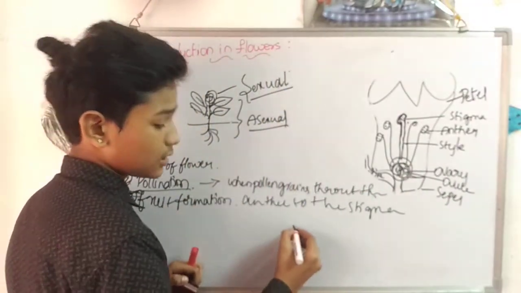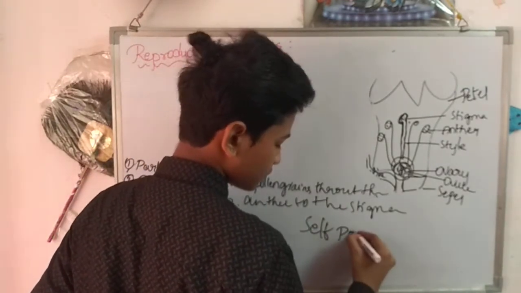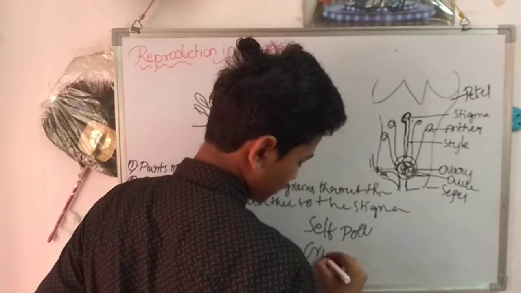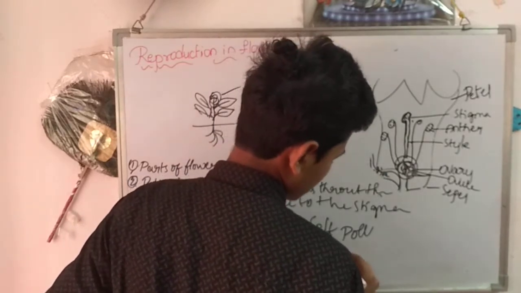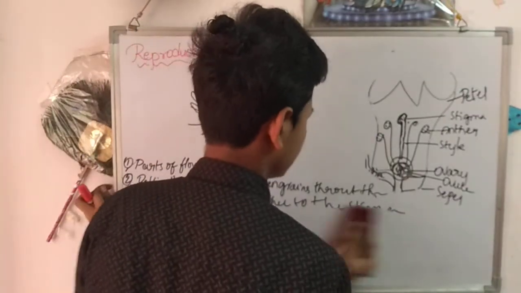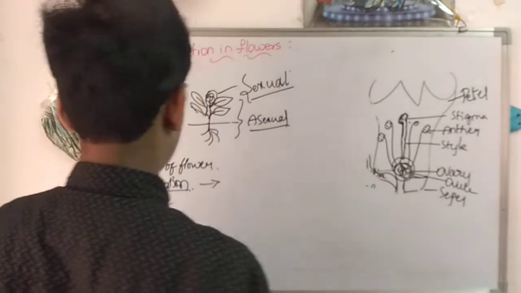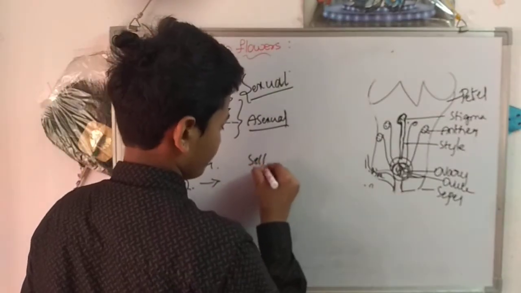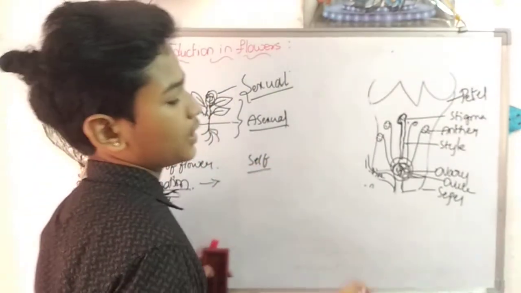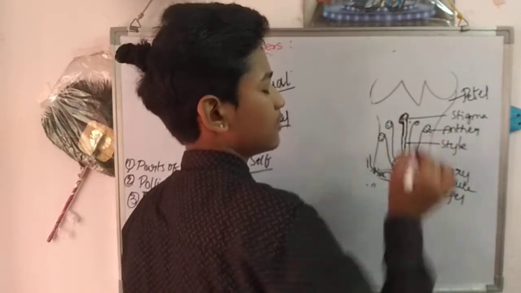Pollination is also of two types: self pollination and cross pollination. If the pollination occurs in the same flower, it is known as self-pollination.